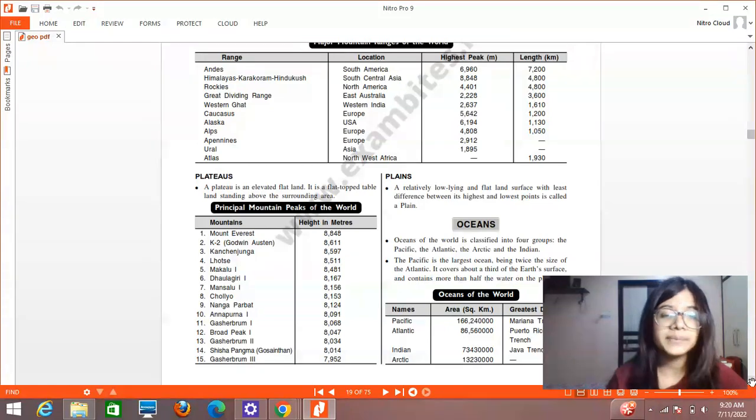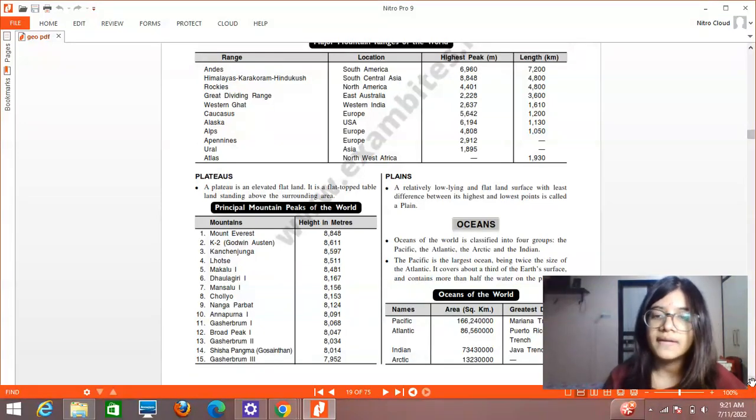Next, we have principal mountain peaks of the world. You can see here Mount Everest is very important along with its height. Then K2 is important. K2, that is Godwin Austen. This is very important. Then Kanchenjunga. Then out of these, Nanga Parbat is important. Dhaulagiri is important. Mount Everest, K2, and Kanchenjunga. These are the most important amongst all.